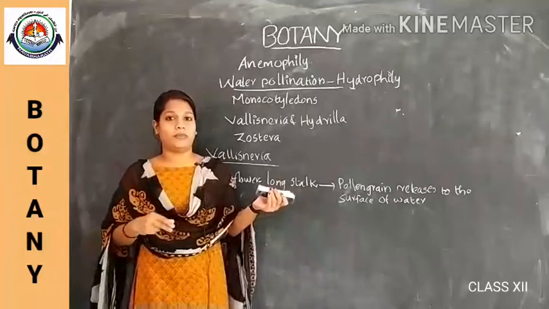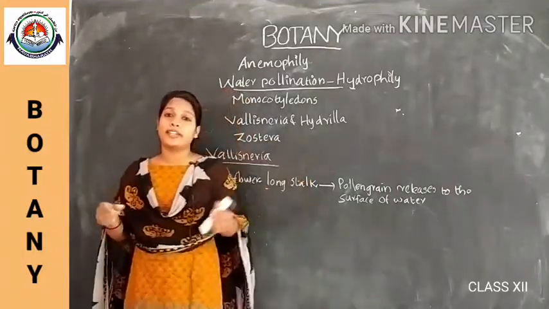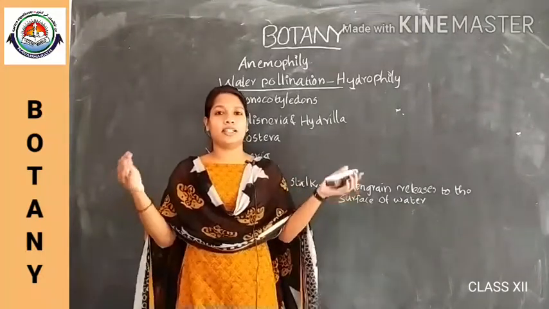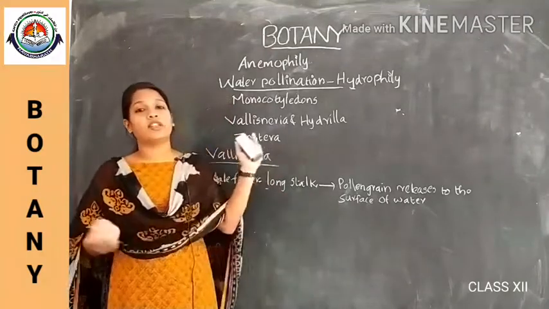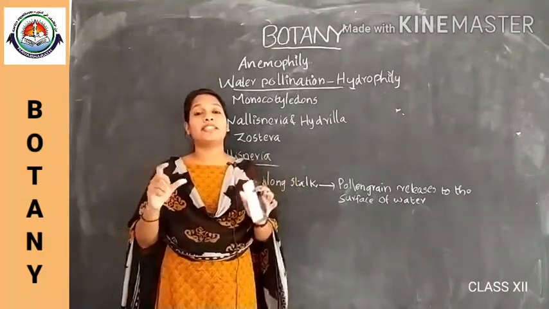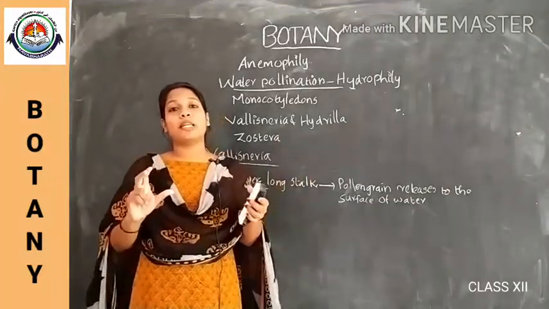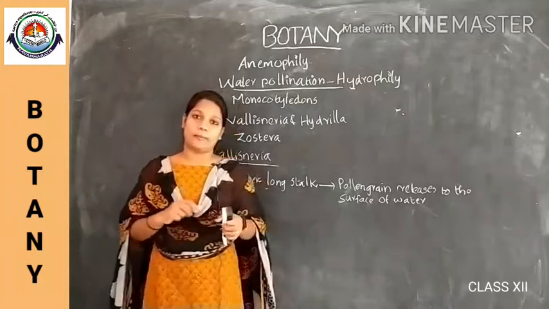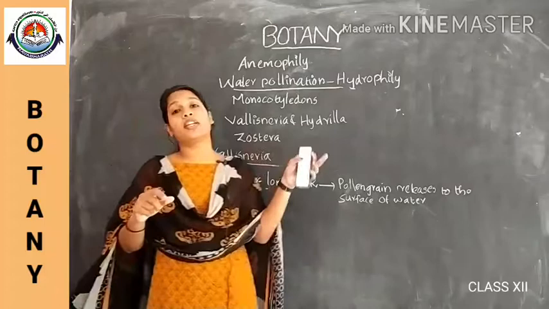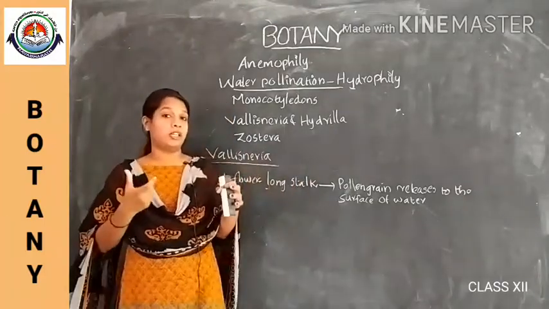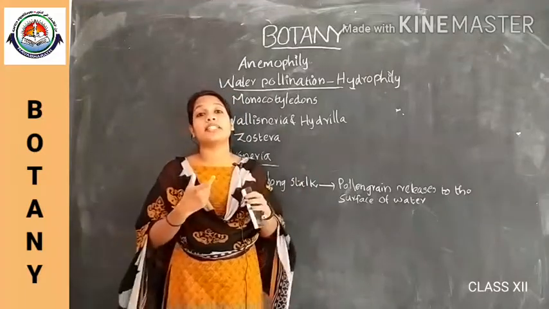In Zostera, long ribbon-like pollen grains are present. There is a peculiarity of pollen grains in water-pollinated flowers: they should not get wet, so they are protected by a mucilaginous covering.